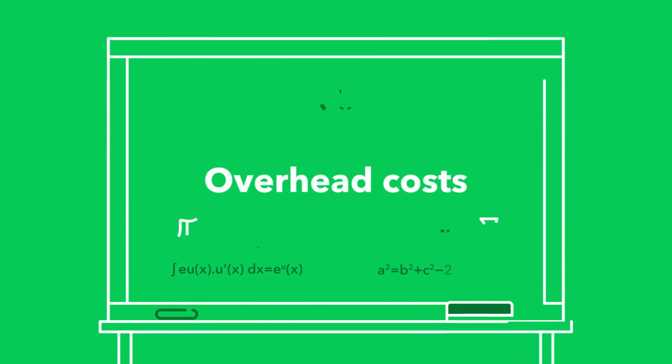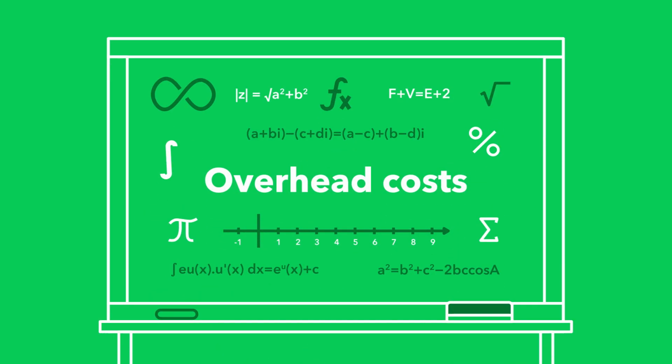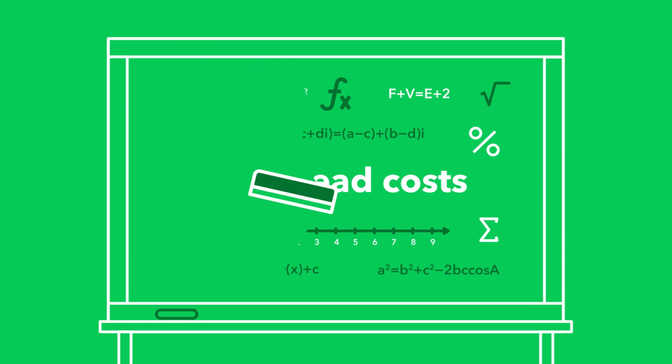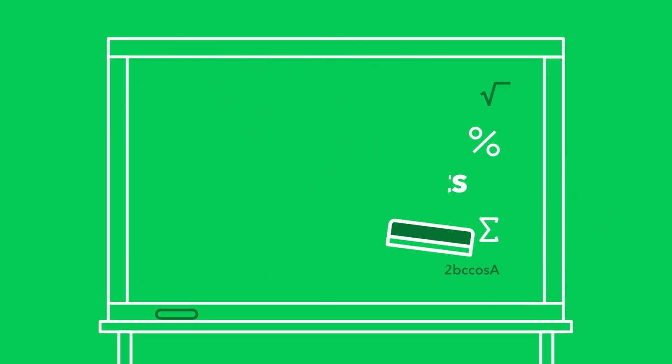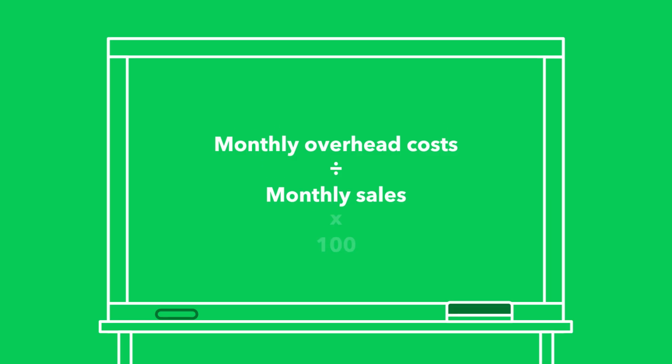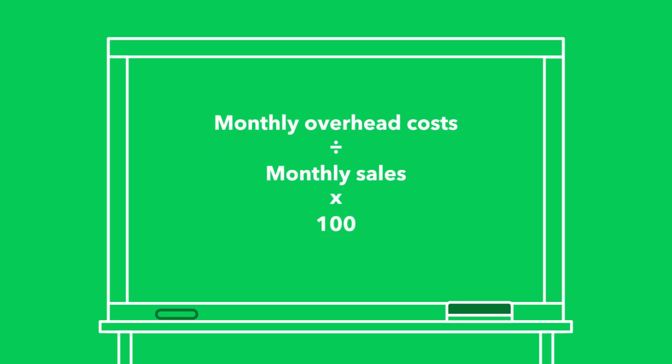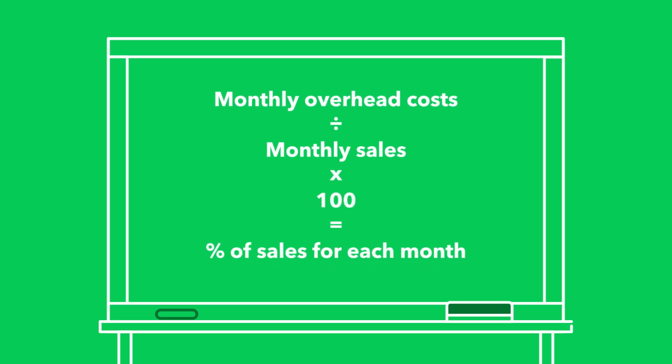Now that we're familiar with some common overhead costs, let's do some math. You'll want to figure out your business's overhead percentage as a percentage of sales. To do that, use this formula. Take your monthly overhead costs, divide by monthly sales, and multiply by 100. That will give you your overhead costs as a percentage of sales for each month.